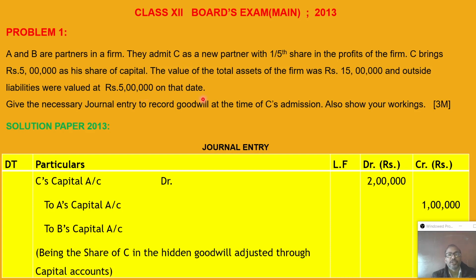Now how much property is there? So this is asset and this is liability. We know that capital equals A minus L. We learned in class 11, in the chapter on the accounting equation, that A equals L plus C. Therefore, C equals A minus L. So here 15 lakh minus 5 lakh will be the capital of the old partners A and B, that is 10 lakh.